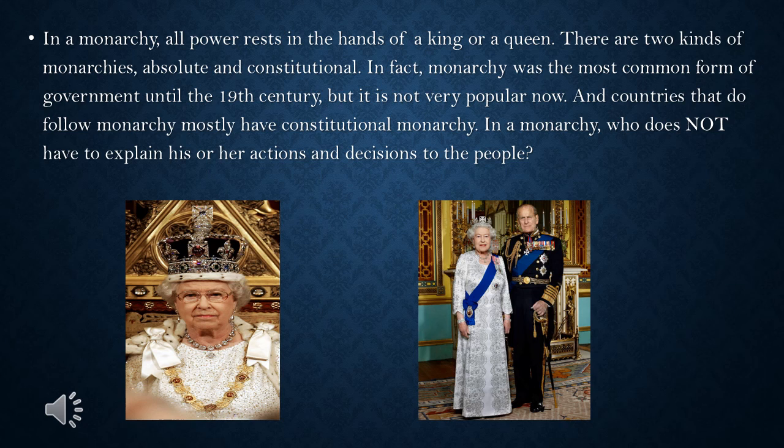Question number 7. In a monarchy, all power rests in the hands of a king or a queen. There are 2 kinds of monarchies: absolute and constitutional. In fact, monarchy was the most common form of government until the 19th century, but it is not very popular now. And countries that do follow monarchy mostly have constitutional monarchy. In a monarchy, who does not have to explain his or her actions and decisions to the people?